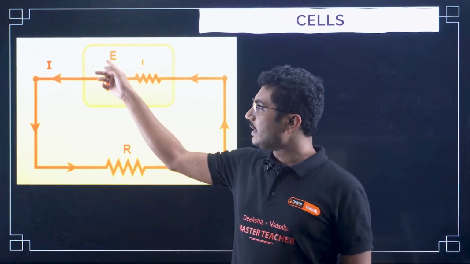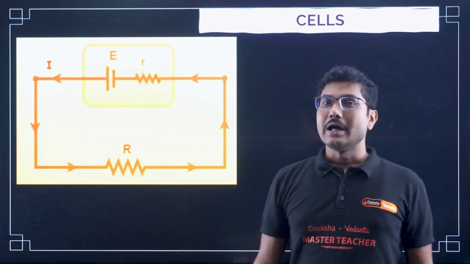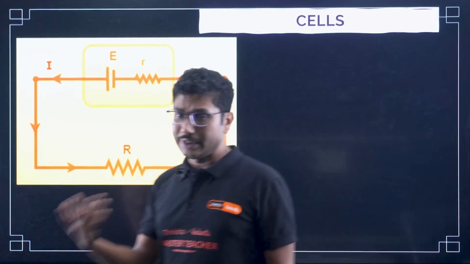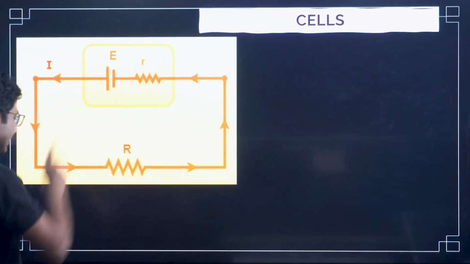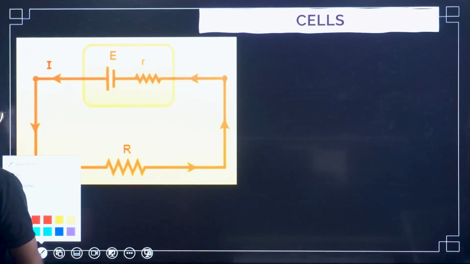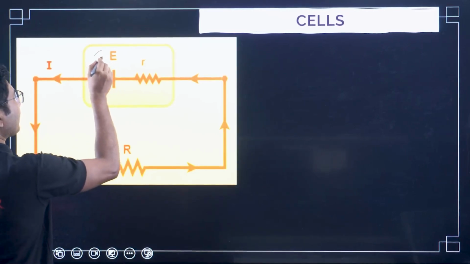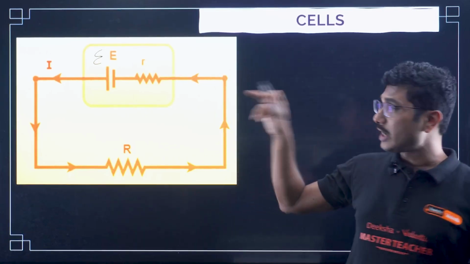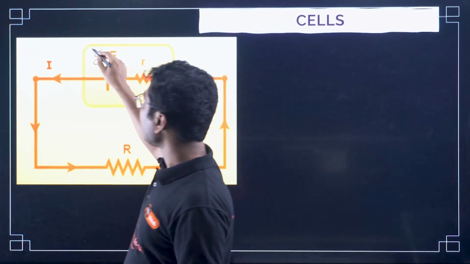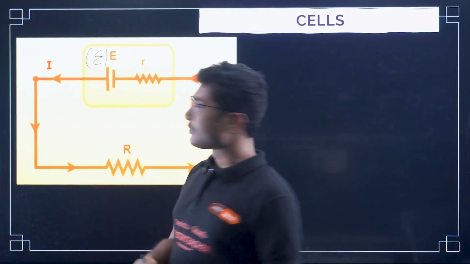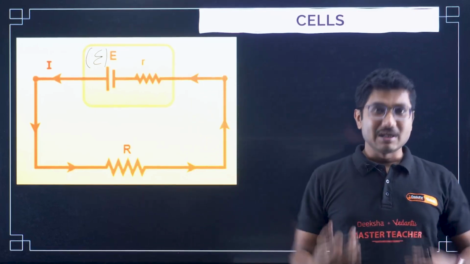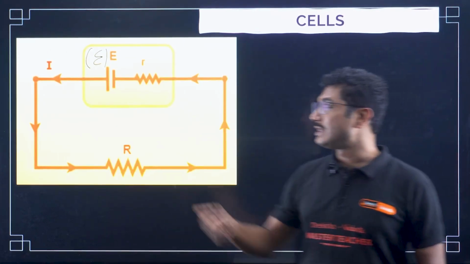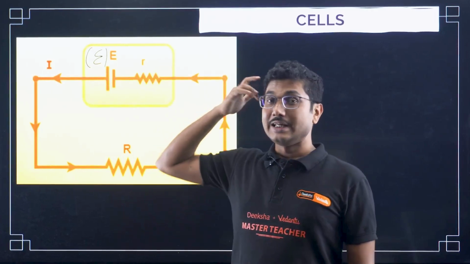Here E generally represents the EMF of the cell, and in our lecture we will represent this E not by E but with epsilon. Sometimes it is difficult to understand, so epsilon and E are the same. Epsilon is the internal EMF of the cell, so that means it is the original EMF.